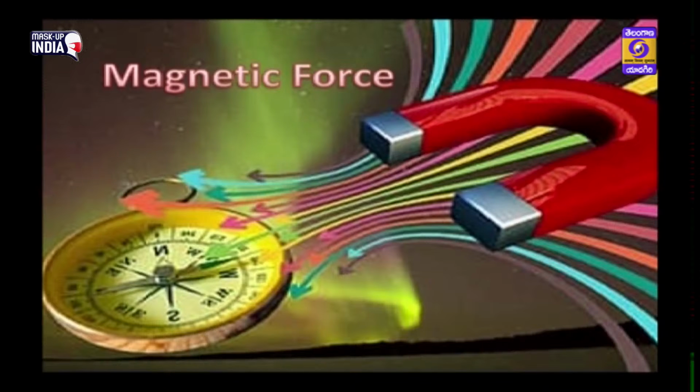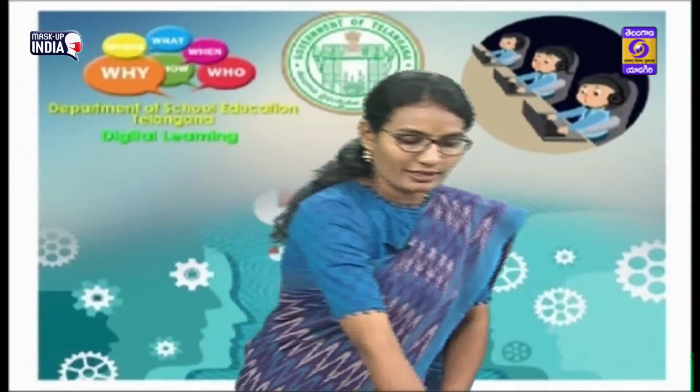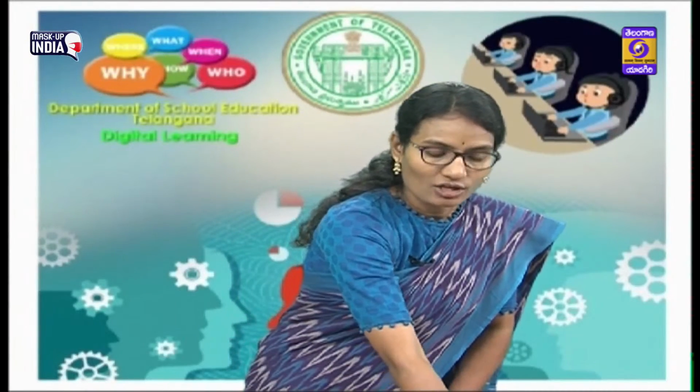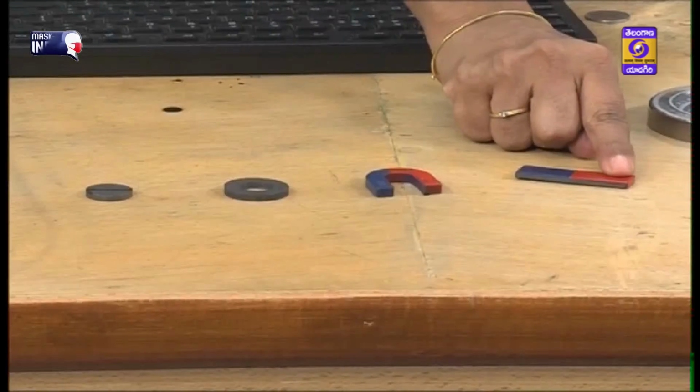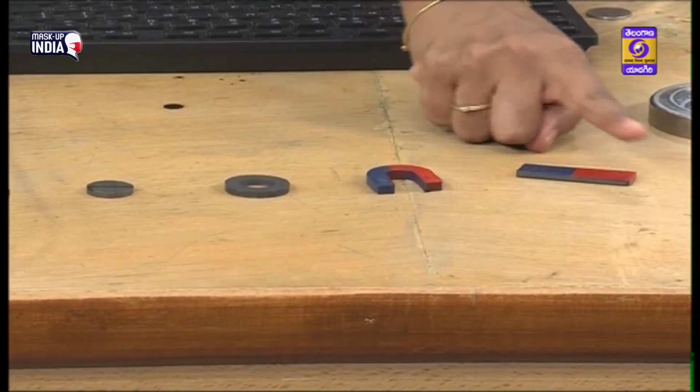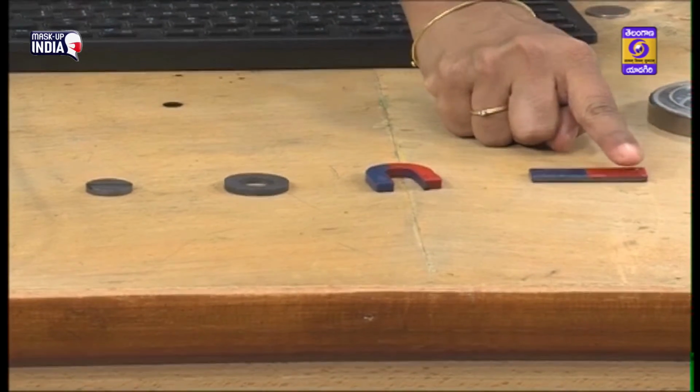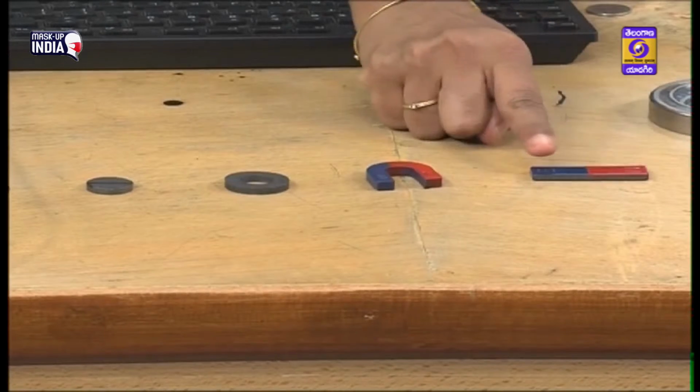You learned about the magnets in your previous grades, that is types of magnets like bar magnet, horseshoe magnet, ring magnet and disc magnet. And you also know, children, that every magnet has two poles, that is north pole and south pole. To understand more about these poles of magnet, let us do an activity.